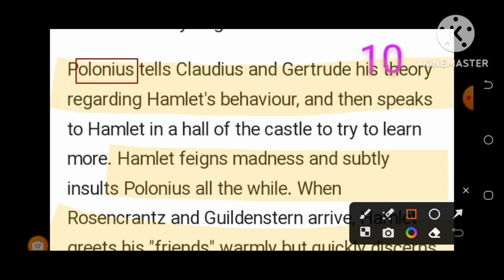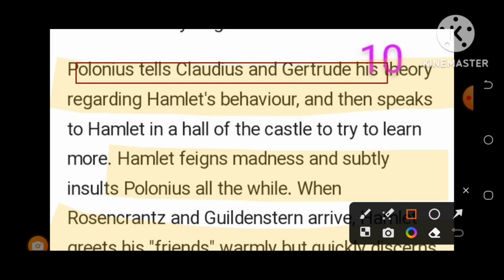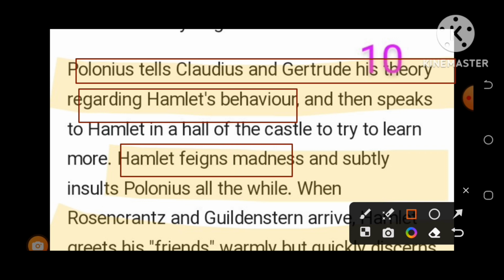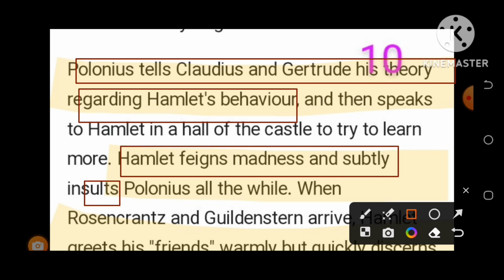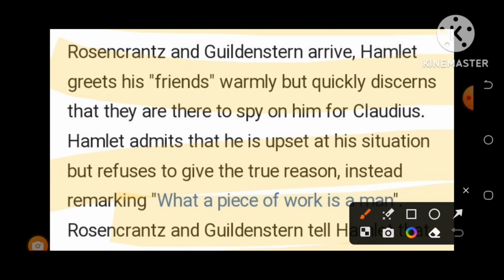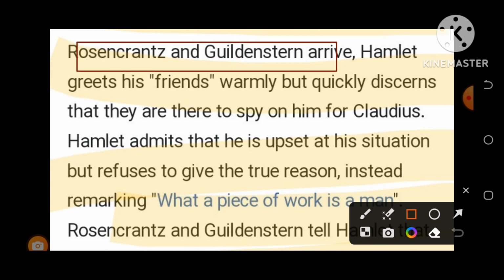Polonius tells Claudius and Gertrude his theory regarding Hamlet's strange behavior, and then he speaks to Hamlet in a hall of the castle to try and learn more. But it is Hamlet who feigns madness and subtly insults Polonius all the while. Then Rosencrantz and Guildenstern arrive, and Hamlet greets his friends warmly.